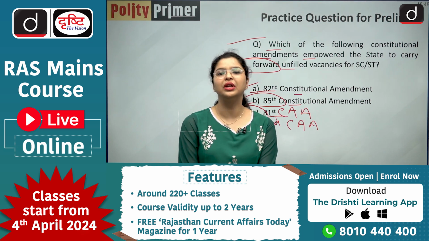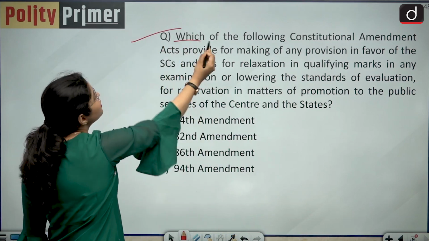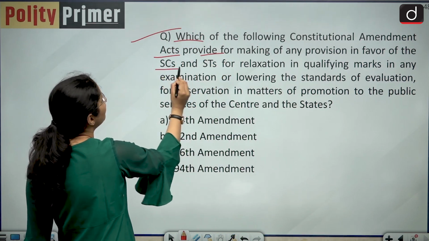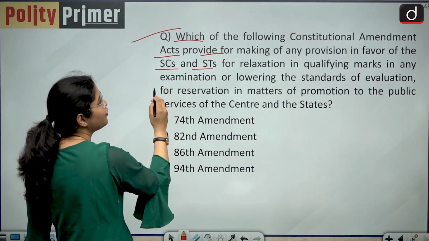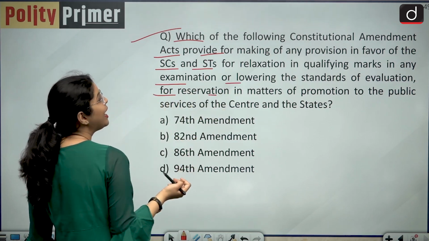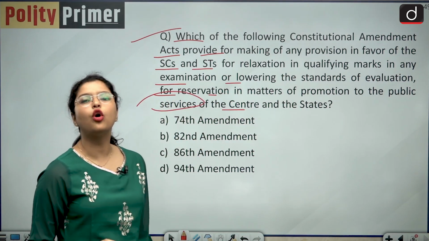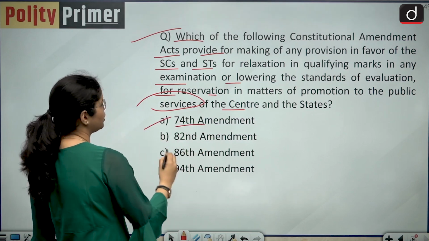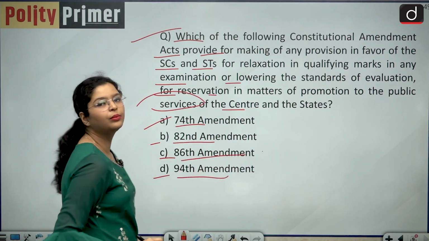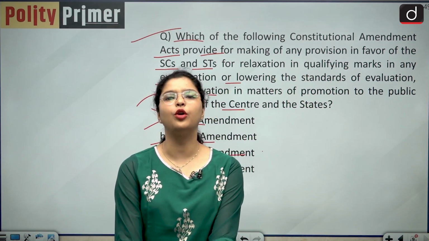Now let us discuss the last question of our today's discussion. So the question is, which of the following constitutional amendment acts provide for making of any provision in favor of the SCs and STs for relaxation in qualifying marks in any examination or lowering the standards of evaluation for reservation in matters of promotion to the public services of the center and the states? So options are, option A is the 74th amendment, option B is 82nd amendment, option C is 86th amendment, and option D is 94th amendment. And this answer will be given by you to me in the comment box below.